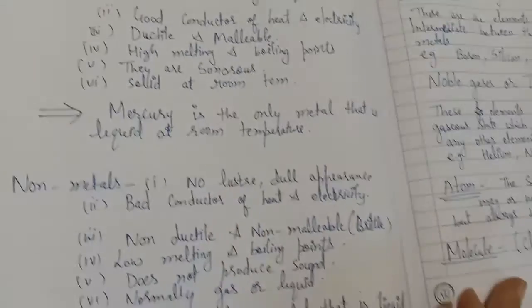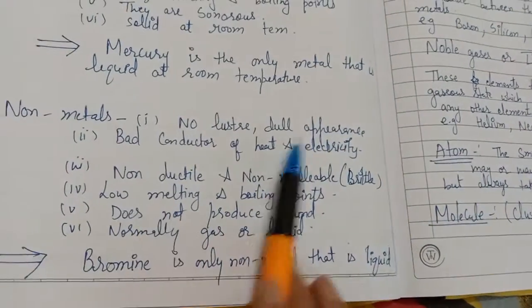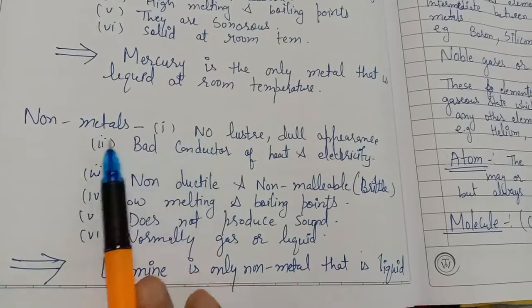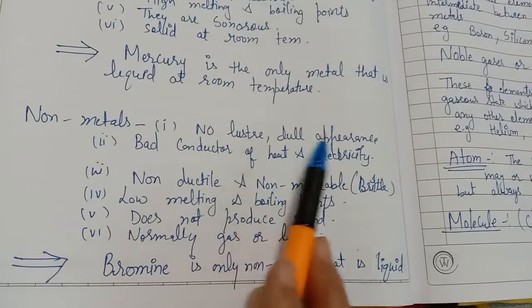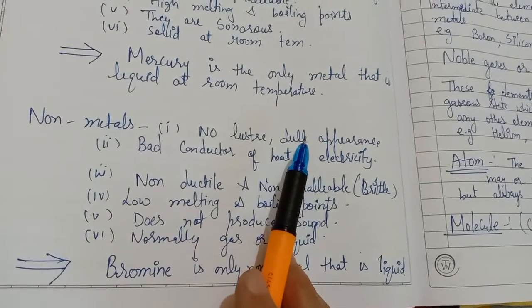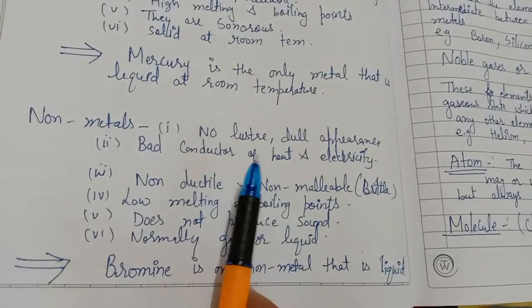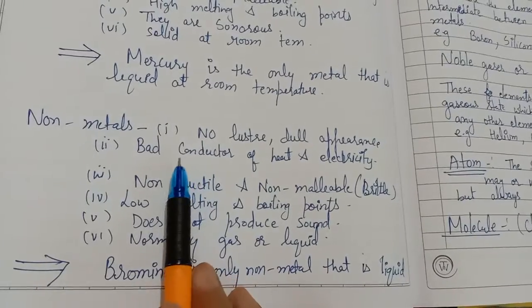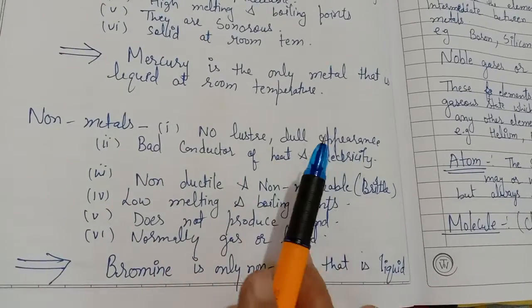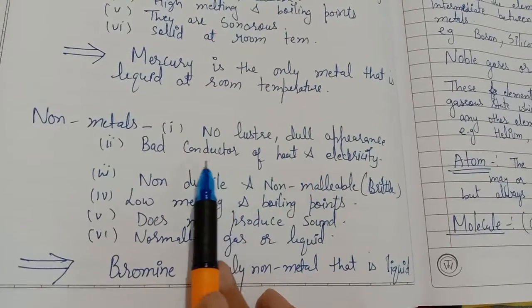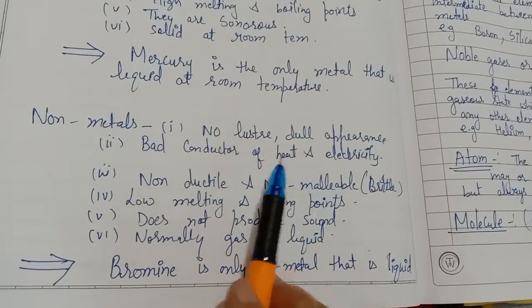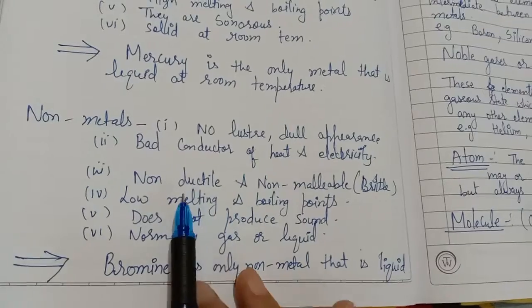Another kind are the non-metals. The non-metals are non-lustrous. They don't have any luster, they have a dull appearance, not a shining surface as metals have. They are bad conductors of heat and electricity, whereas metals are good conductors.